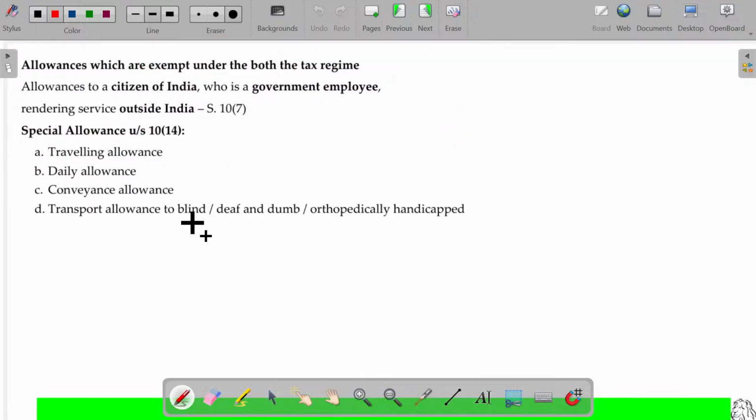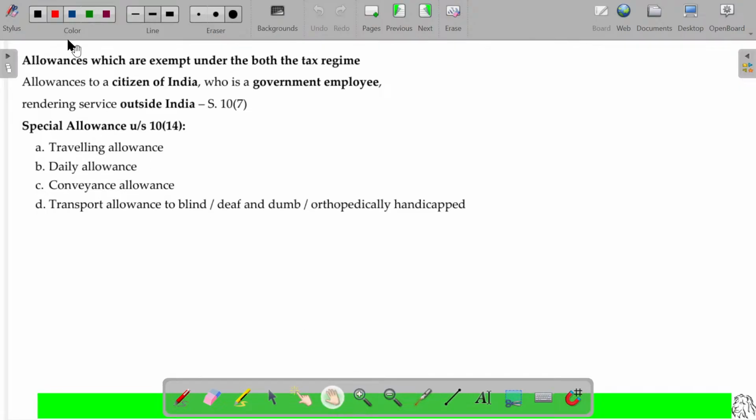Now, let's see allowances exempt under both the tax regimes. Is that okay? What are the allowances that are exempt under both the tax regimes? Whether you choose the default tax regime or the optional tax regime, doesn't matter. You have no need to pay the tax. It will not be considered as your income.